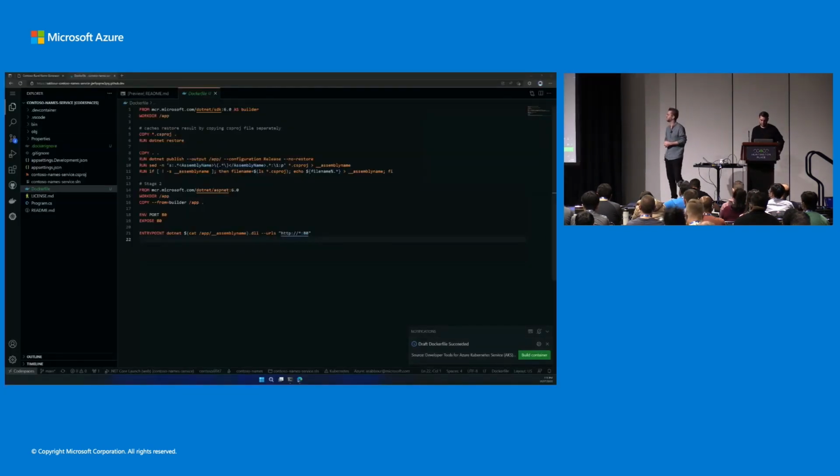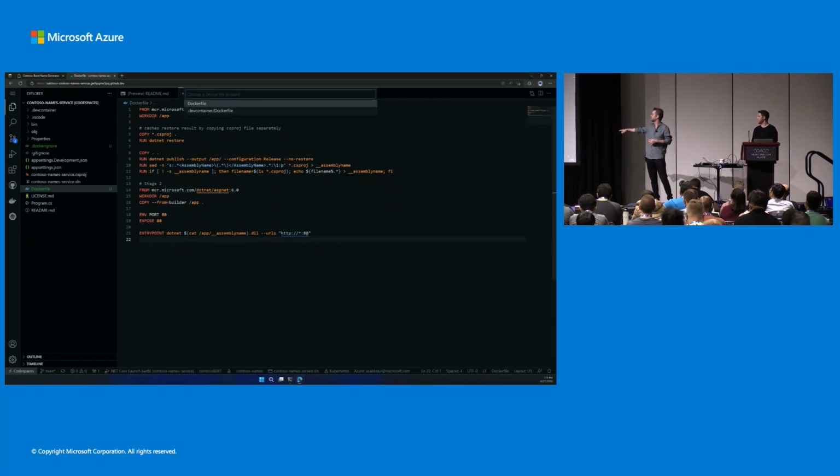So let's take a look. Coming in here, you can see we just successfully created our Dockerfile, and we'll click build. We'll go through pushing this image to ACR. So we'll give it an image name and an image tag, and then select our Azure Container Registry, which we already created, so we'll just use that.